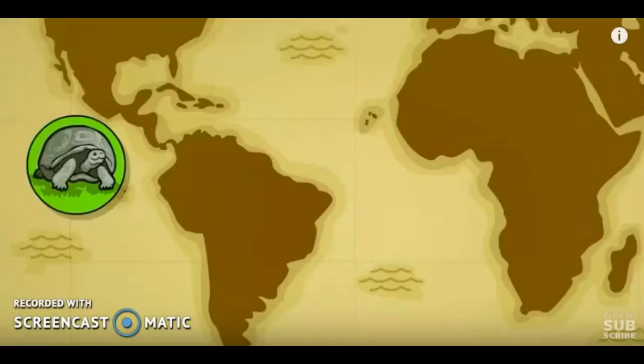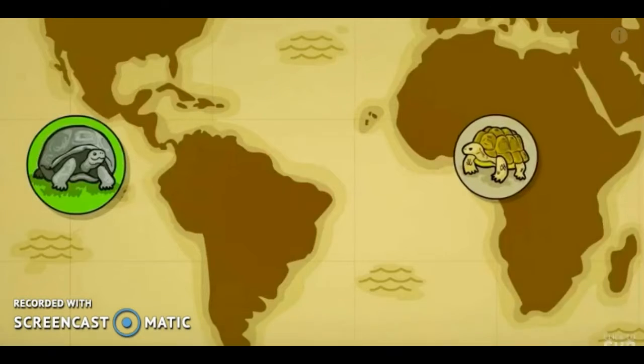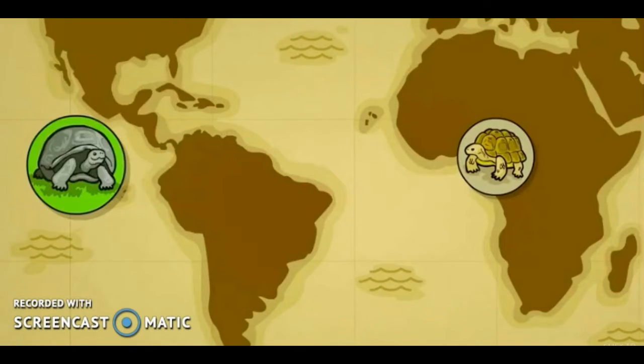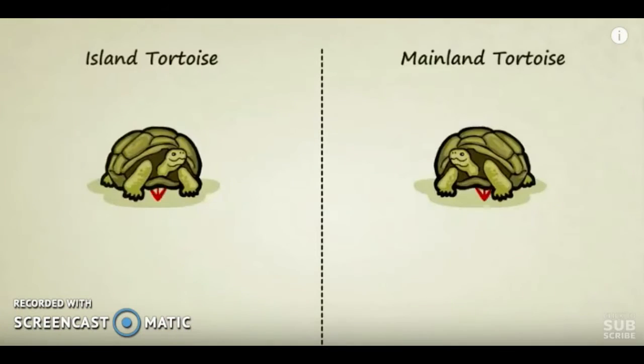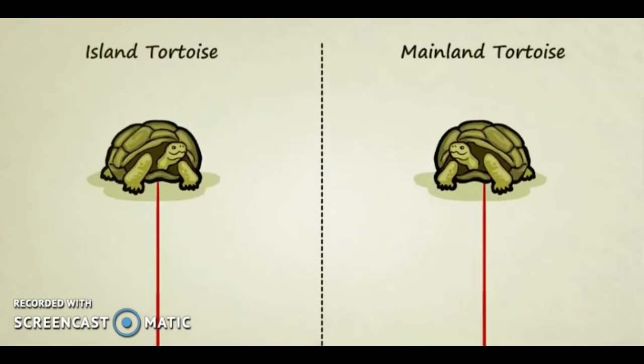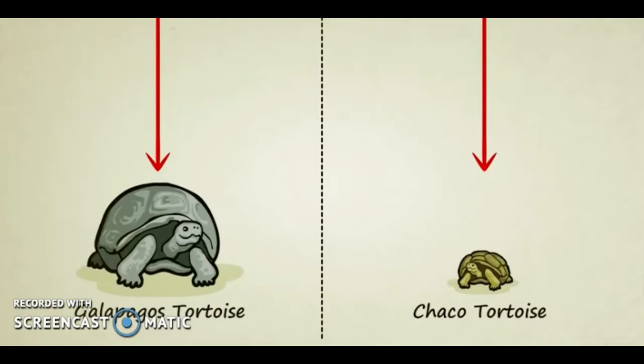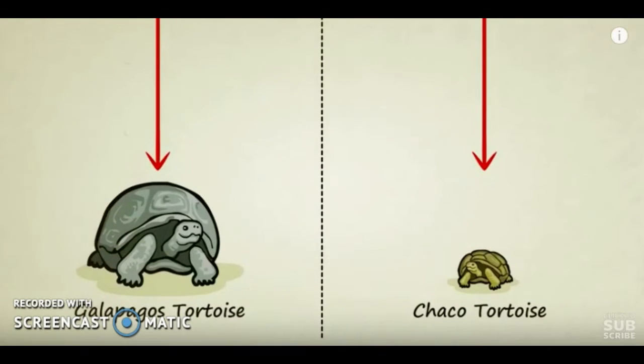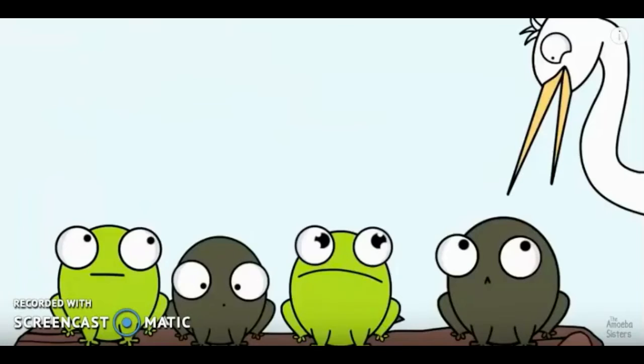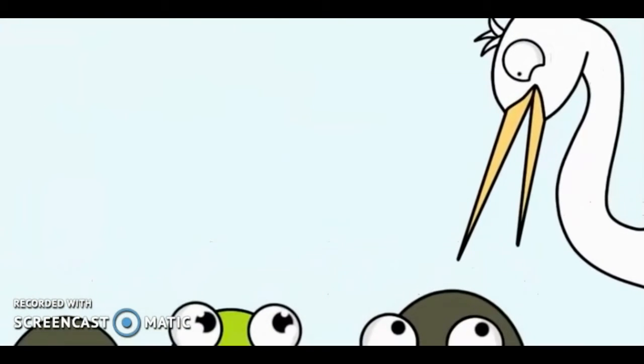Another component of natural selection is the struggle for existence. There may not be enough resources in an environment for an entire population. This creates competition for resources. The same animal can have different traits depending on their environment. An animal's characteristics depend on their environment so that they can survive. For example, tortoises from North America can look different from tortoises in Africa and South America.